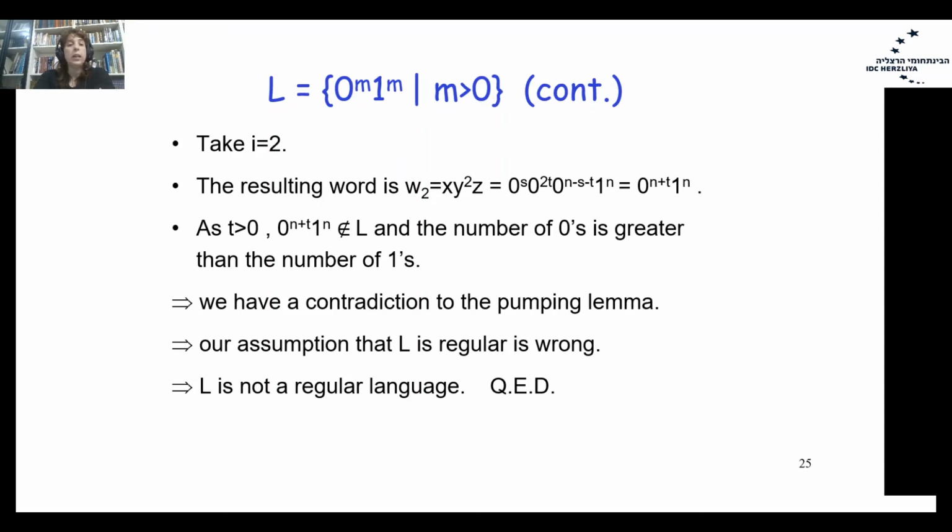Since t is larger than 0, we know that the word doesn't belong to the language, since now we have the number of zeros greater than the number of ones. So the number of zeros in prefix is larger and not equal to the number of ones in suffix. Therefore, we have a word that doesn't belong to L. And this is a contradiction to the pumping lemma. So our assumption that L was a regular language was wrong. Therefore, we managed to prove that the language L is non-regular.